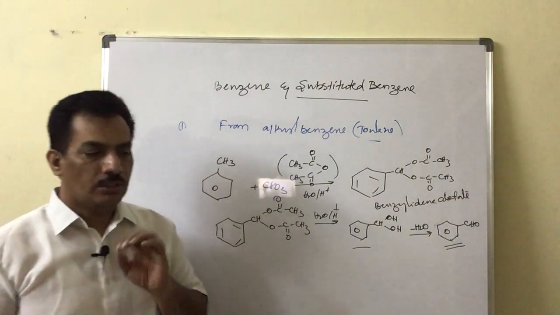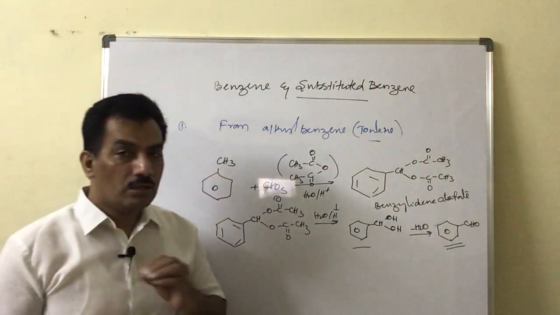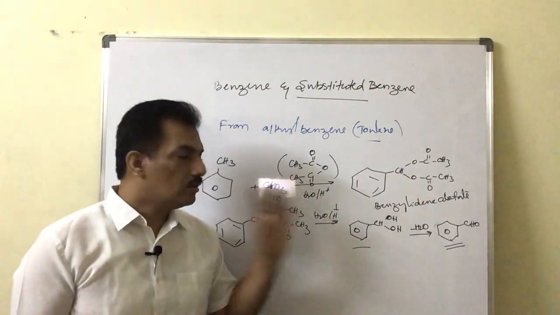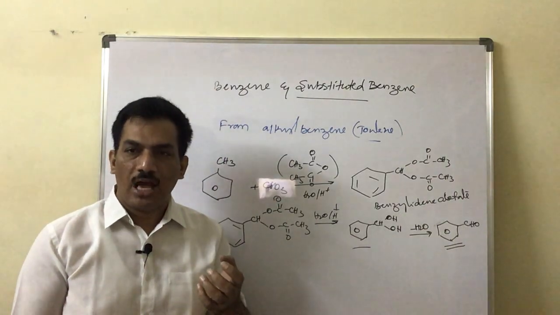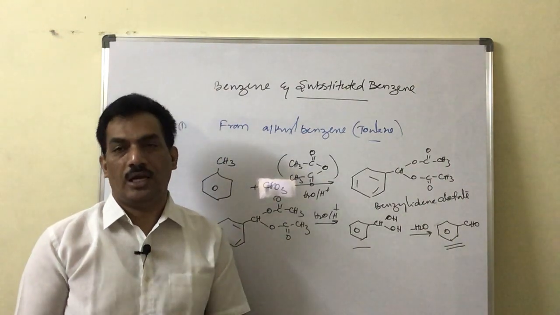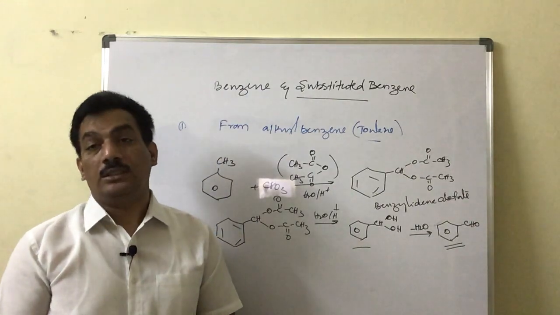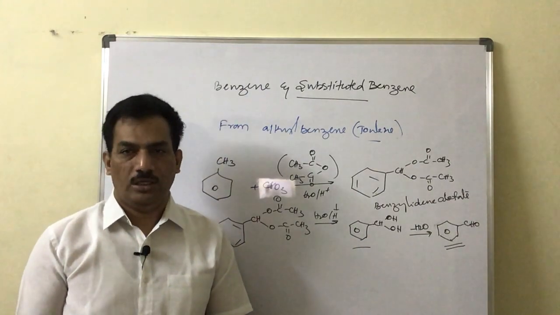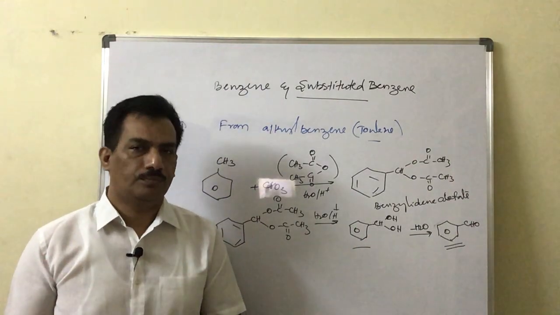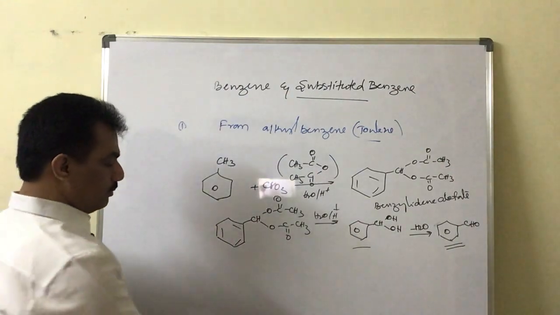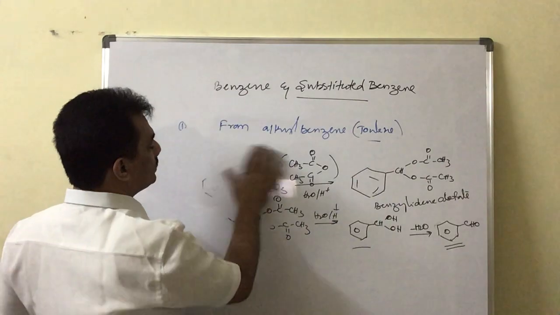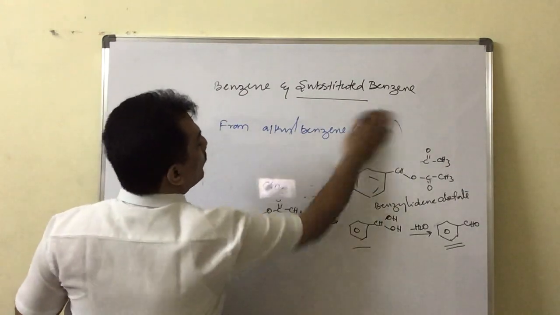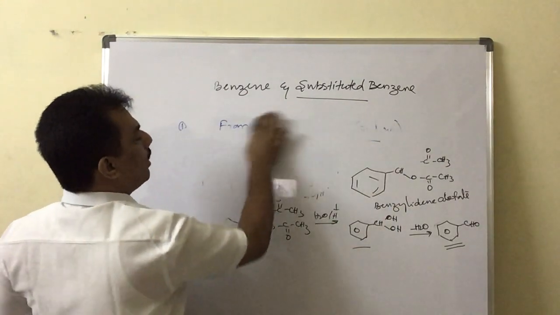And in case of chromyl chloride, only in case of chromyl chloride, not chromic acid, if the alkyl benzene is having more than 1 carbon in the side chain, even then the terminal methyl group will be oxidized into the aldehydic group. Clear? That is about preparation of benzaldehyde by oxidation with chromyl chloride or chromic oxide.